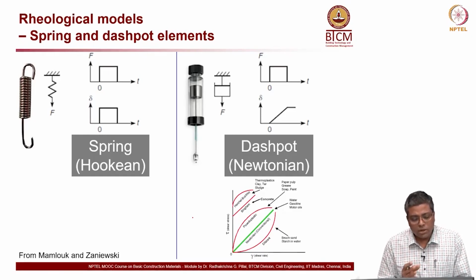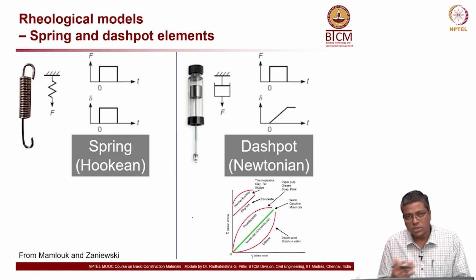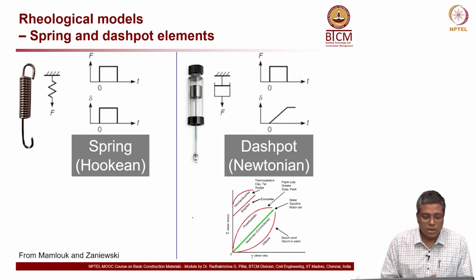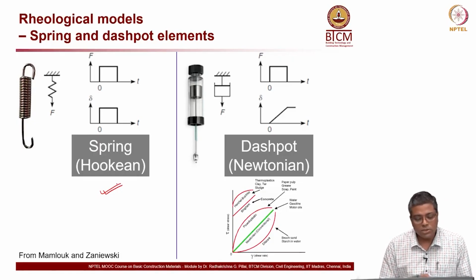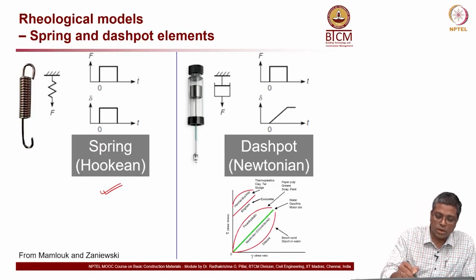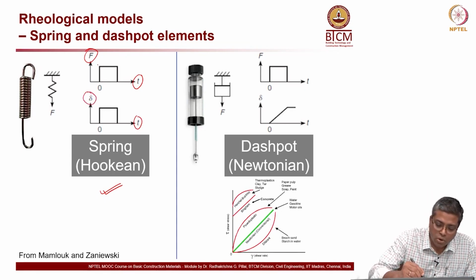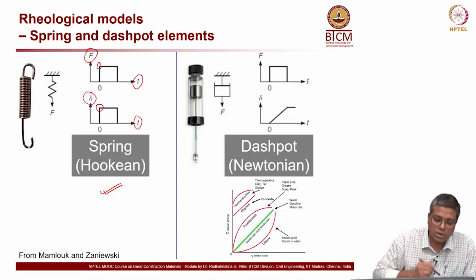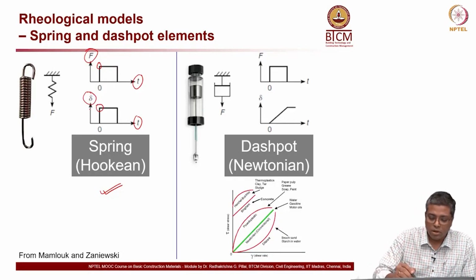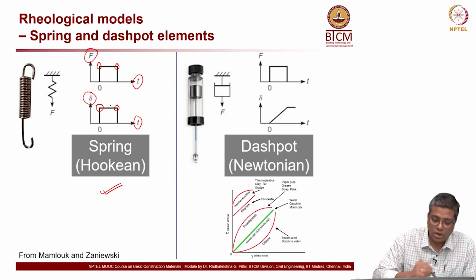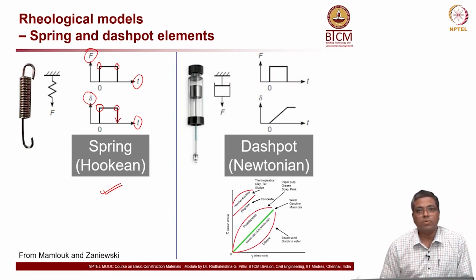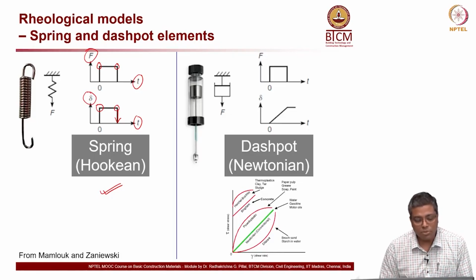Now, we talked about elastic behavior, we talked about viscous behavior. Now, let us see how we can model this. Elastic behavior you have seen many times, we can model by using Hooke's law. Okay, spring constant, you have seen that also. Here you can see as a function of time, a load F is applied, and as a function of time the deformation. The moment the load reaches this point, the deformation is also at that point. I mean it experiences the same. Okay. But when the load is released at this point, deformation also becomes 0. It comes down to 0. So, this is a pure elastic behavior.